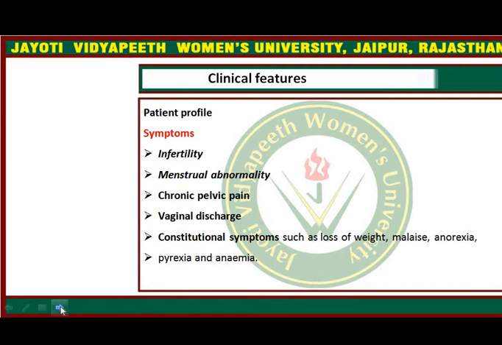Now the symptoms. First of all, the commonest presentation of this tuberculosis is infertility. 80% of cases of pelvic tuberculosis will present with infertility, either primary or secondary. In India, genital tuberculosis is very common, and we have already seen that 10% of cases of infertility are because of genital tuberculosis, and the commonest site of affection is the fallopian tubes. So tubal blockage is the commonest cause of infertility.